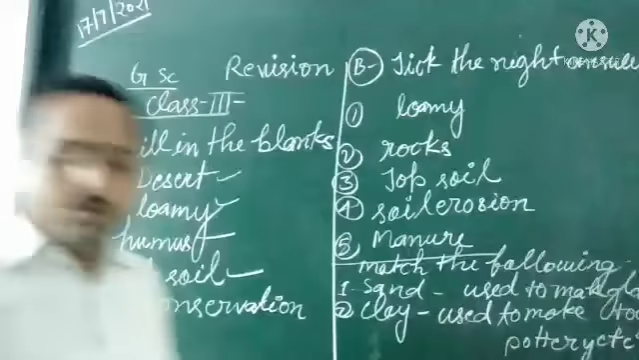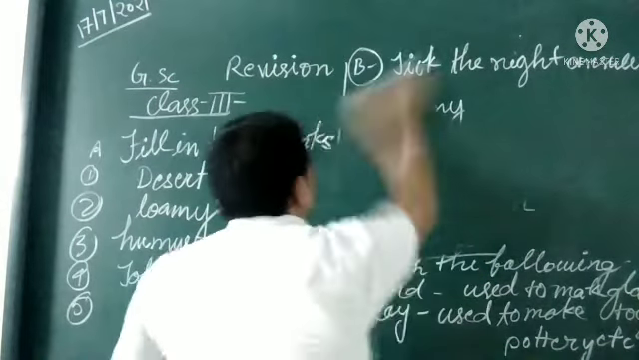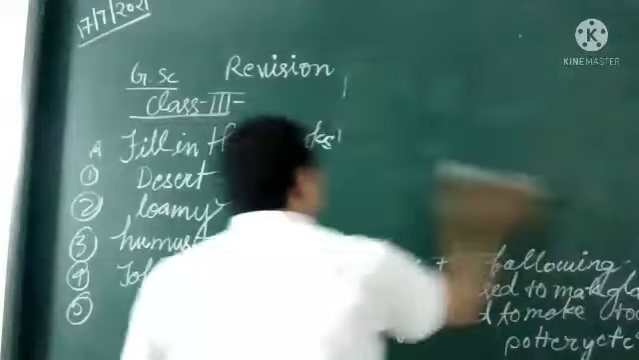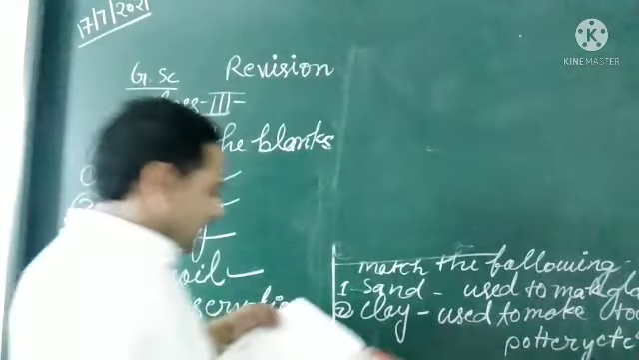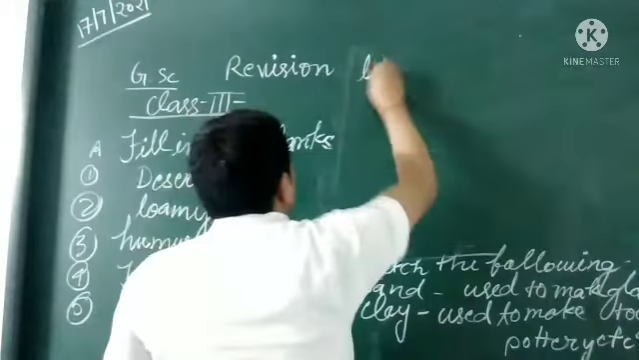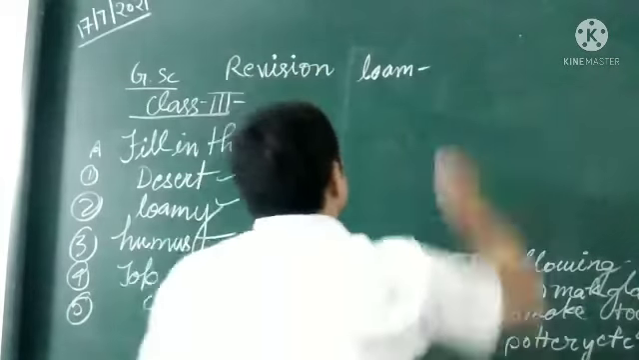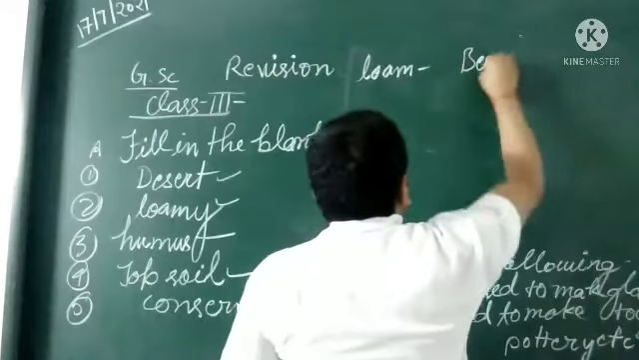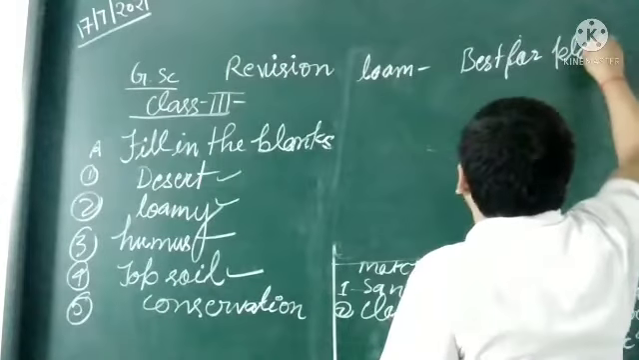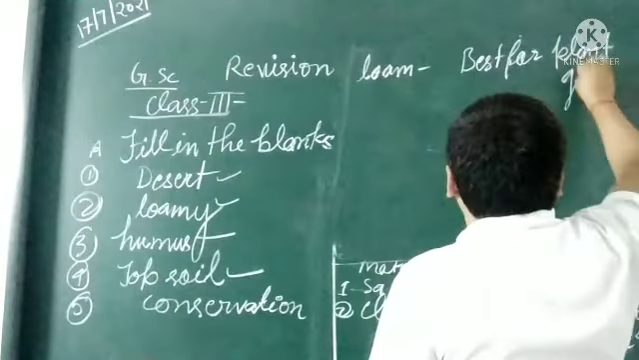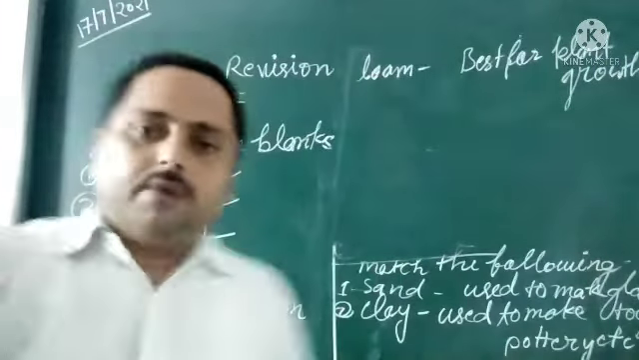Okay, is it visible? If not visible, I will write it here. Don't worry about this. Let me write. Okay, dear students. Third is loam. What is loam? Loam is best for plant growth. Okay, dear, understood this? Best for plant growth.